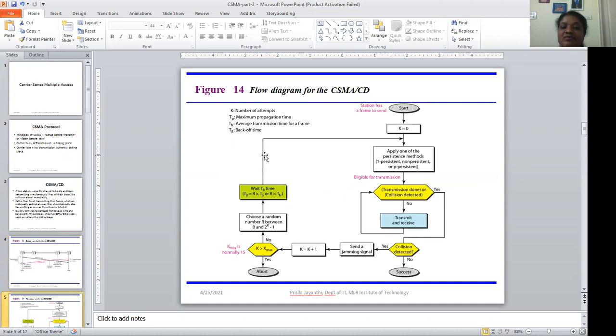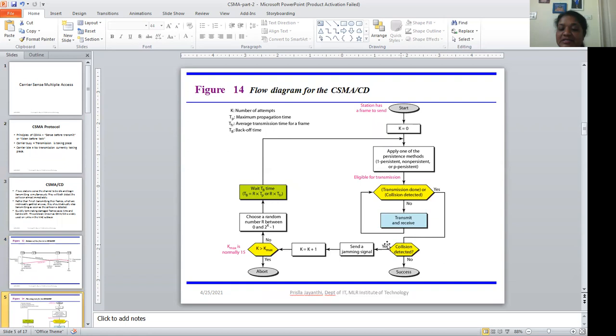Now coming to the flow chart, we start with K equal to 0. K is the number of attempts. Apply one of the persistence methods. We have different persistence methods: one-persistent, non-persistent, and p-persistent. Take one of them and apply it. Then check whether transmission is done or a collision is detected. If yes, the collision is detected. If no, the frame has been transmitted and received by the receiver side.